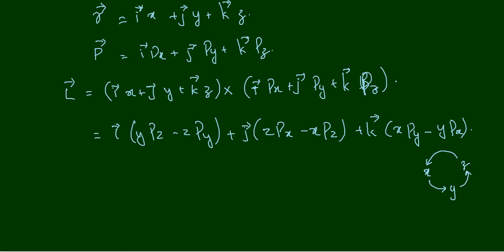And now, in order to get the angular momentum operator, we can equate this with another equation, that is, angular momentum L is equal to i Lx plus j Ly plus k Lz. So L, Lx, Ly, Lz are the x component, y component and z component of the angular momentum.